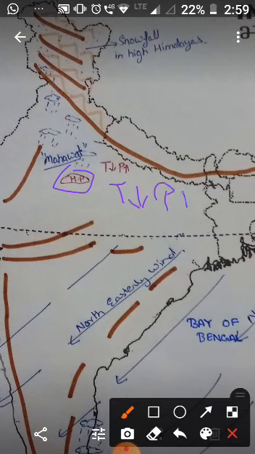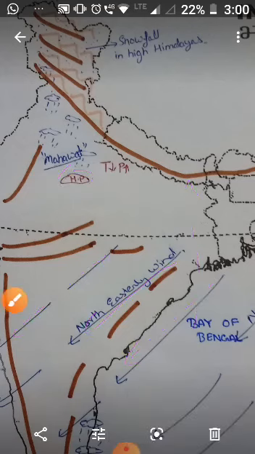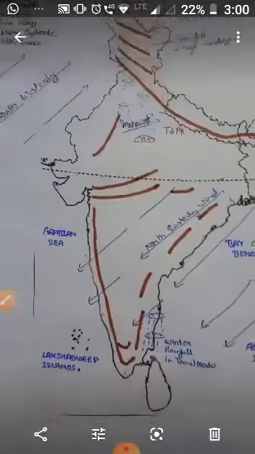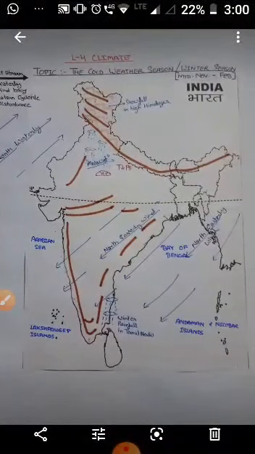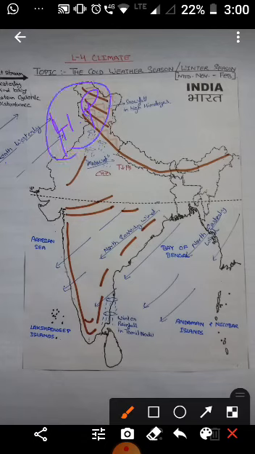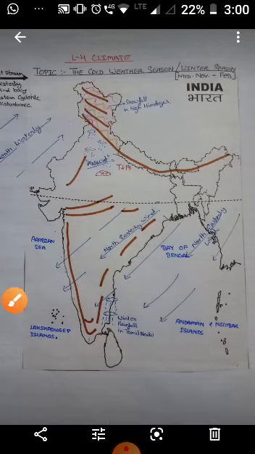During this season, the northeast trade winds prevail over the country. Children, this is the northeast trade wind. You can see they prevail over the country and they blow. And in the northern part of the country, a favorable high pressure region develops. As I told you, this is a high pressure region with light wind moving outward from these areas. You all know that from high pressure, wind moves outward. Okay.